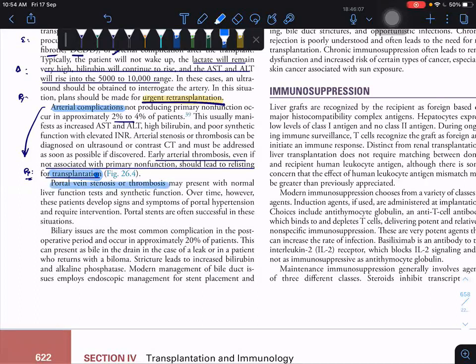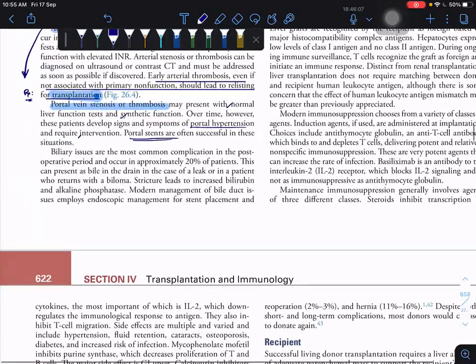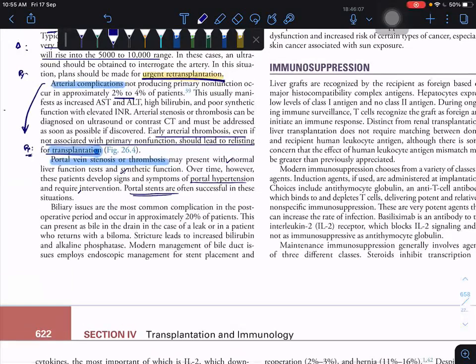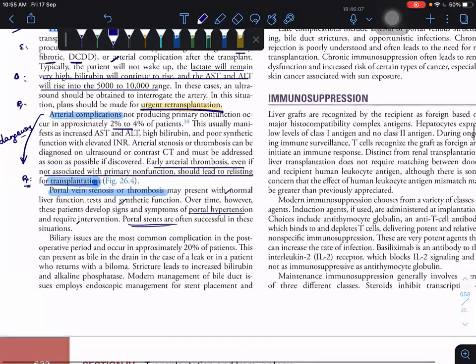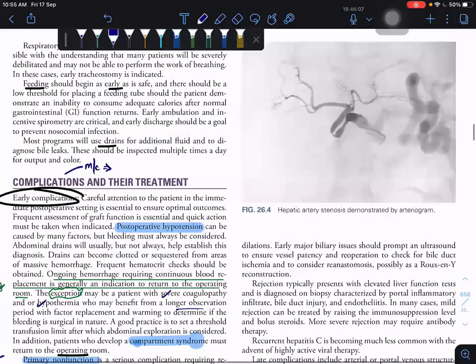Next comes portal vein stenosis or portal vein thrombosis. What is the treatment? It may present with normal liver function tests or synthetic function. When the patient develops portal hypertension, only then can you intervene, and portal stents are often useful in these situations. They are not doing any big procedures. Hepatic artery thrombosis is very dangerous. So what is the most common complication of liver transplantation? The most common complication is bile leak.